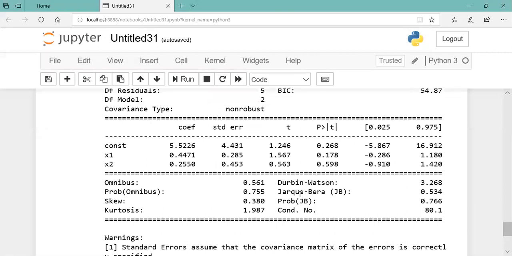Now students, here you will see several items written over here: Durbin-Watson, Jarque-Bera. These are nothing but tests they have done. So the real mathematics is that they have proposed their testing, and based on this testing comes the output. If you know that testing, then only you can predict what type of model it is, whether it is perfect or not. So all the features of comparison are done here.